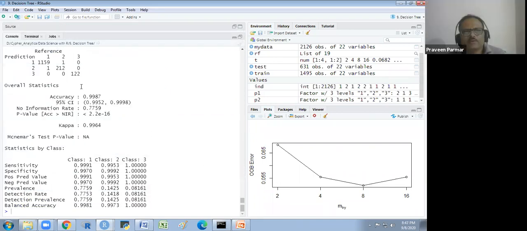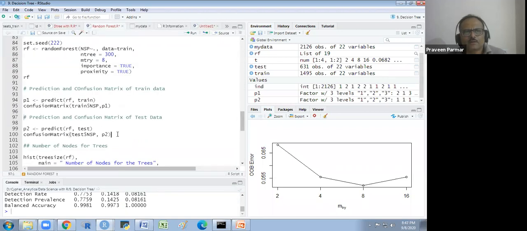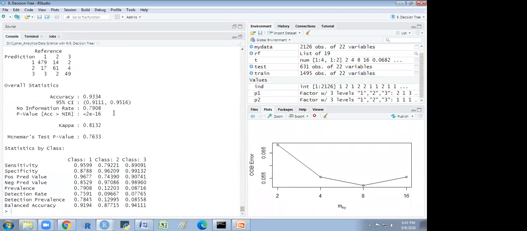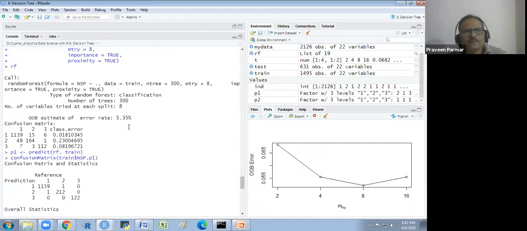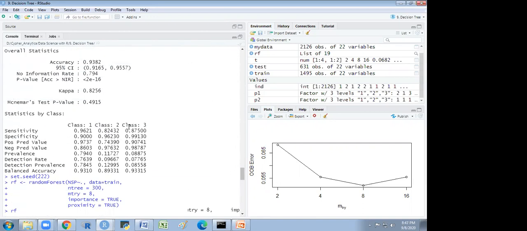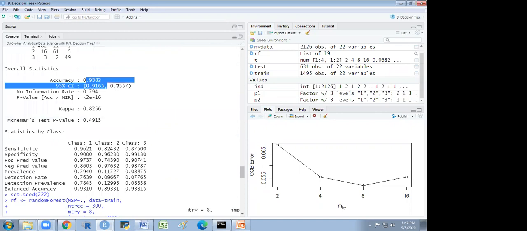I see it is the same. Okay, and again I run this for my test data. So it is 0.93, and previously the test data was 0.938. Correct, it's increased now.